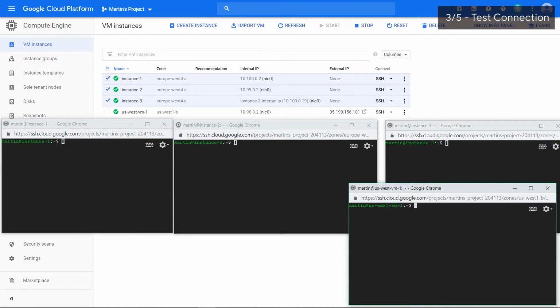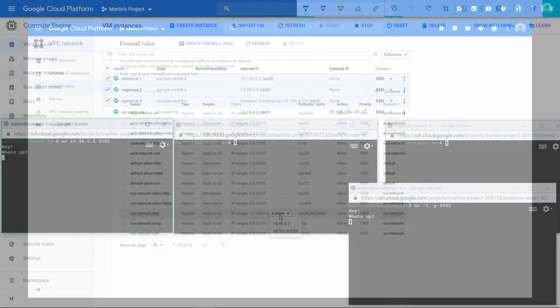All right, moment of truth. Let's try and connect from VM1 to this particular virtual machine. So we'll make this one the server. The netcat -l -p on port 8080. So in this virtual machine, we'll try and target this particular instance. We'll do netcat. We'll get the IP address for this VM, which is 10.98.0.2, and on port 8080. Type hey, and there we go. Sweet. You can actually communicate.